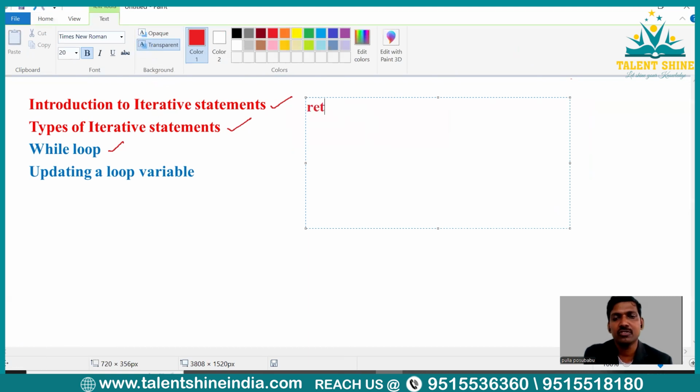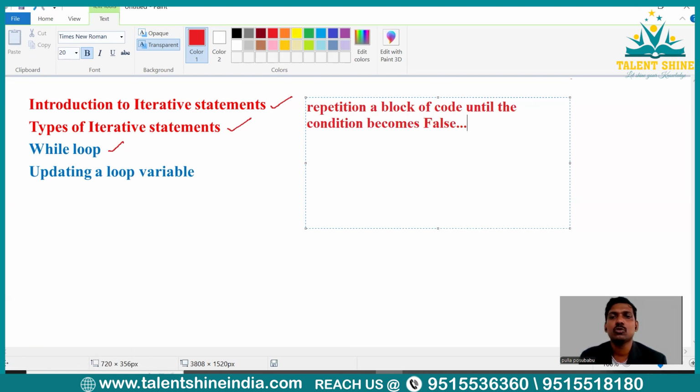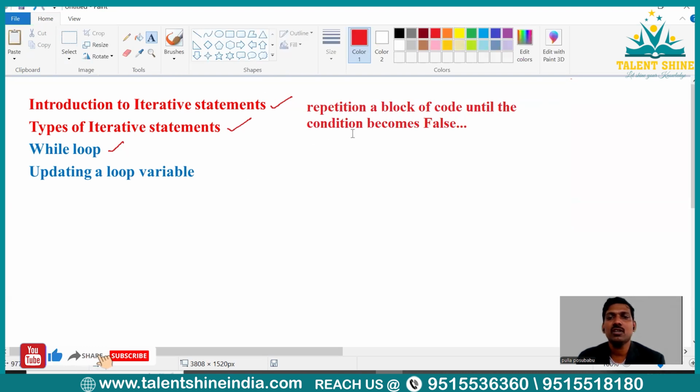So repetition of a block of code or piece of code until the condition becomes false. If you understood this one, it will be very easy for you to write solutions for while loop problem statements, right? So I hope everybody is clear with this one. A repetition of block of code until the condition becomes false.